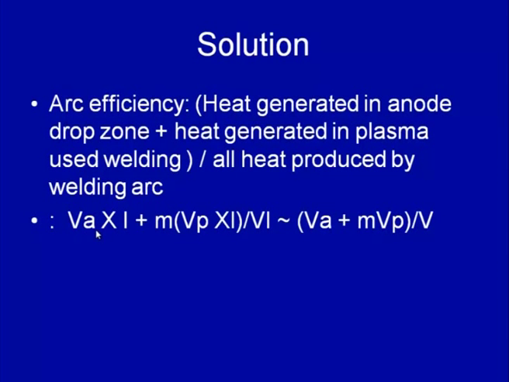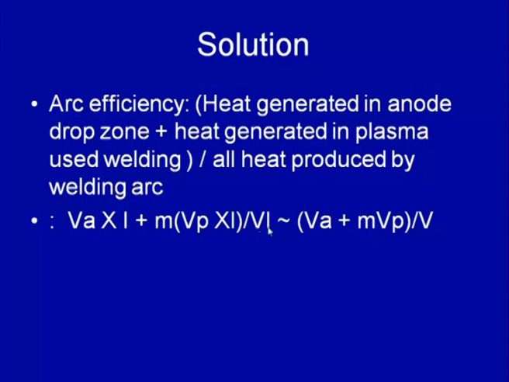We know that Va into I shows the heat generated in the anode drop zone, and if m is the fraction of the heat generated in the plasma zone being used for melting the base material, the heat generated in the plasma zone can be given by the voltage drop in the plasma zone and the welding current I. So, the sum of these two, Va into I plus m into Vp into I, divided by Vi into I, where Vi into I shows the total heat generated in the arc region.